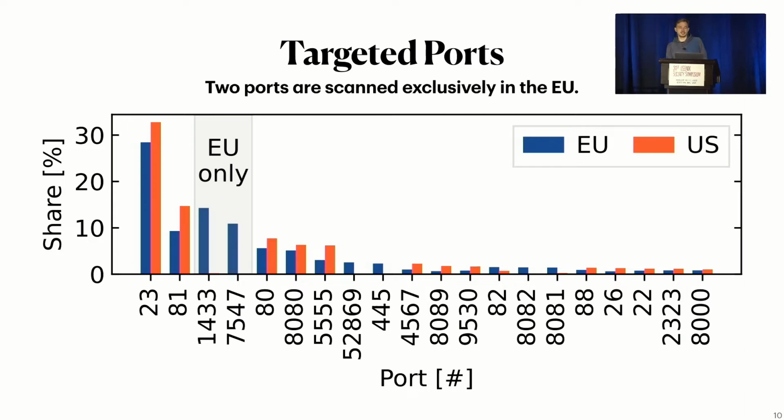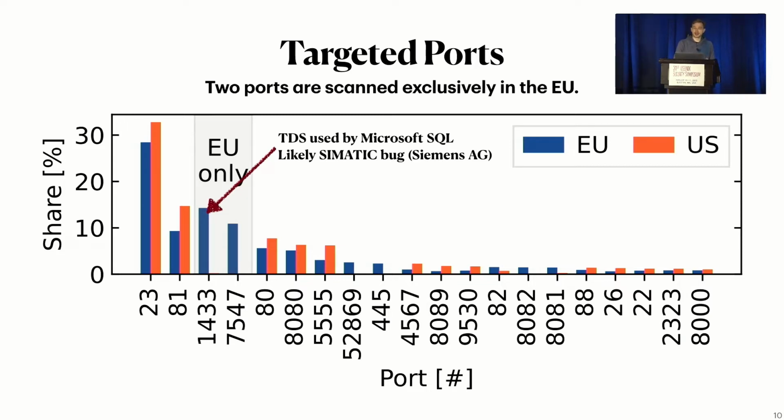There are two ports that stand out here, port 1433 and 7547, because these are nearly exclusively seen in the EU. The first port is used for the TDS protocol by Microsoft SQL and likely relates to a bug in the Symantec application of the German Siemens AG. The second one is used by TR069, which concerns home routers.